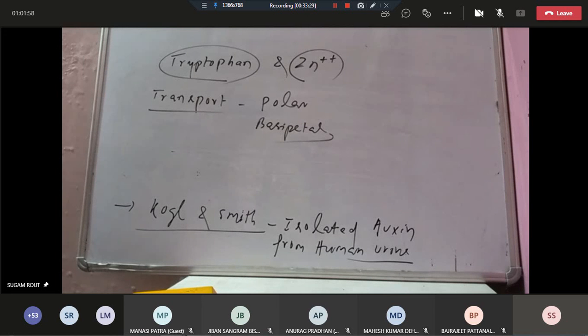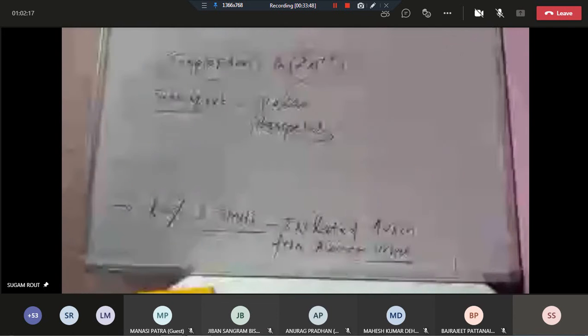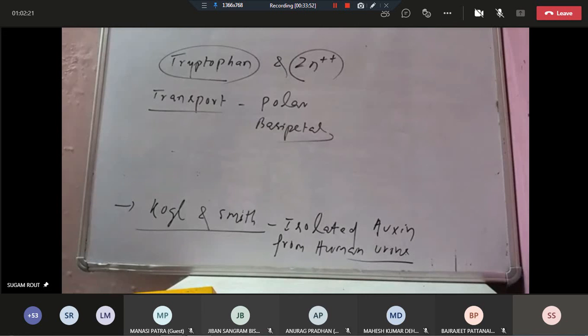Sometimes the question asks whether it is basipetal or acropetal. Polar means a regulated movement in a particular direction, directional movement.